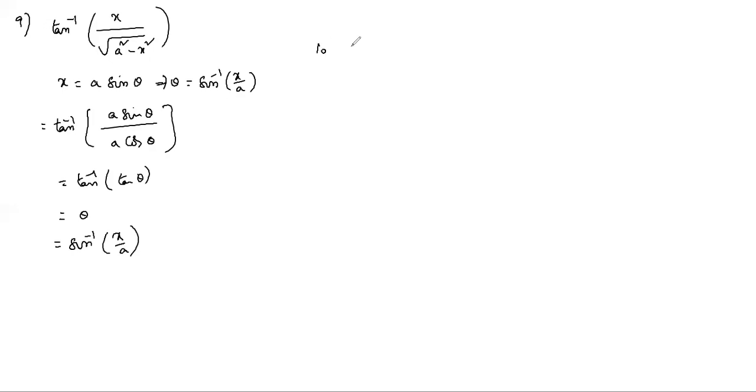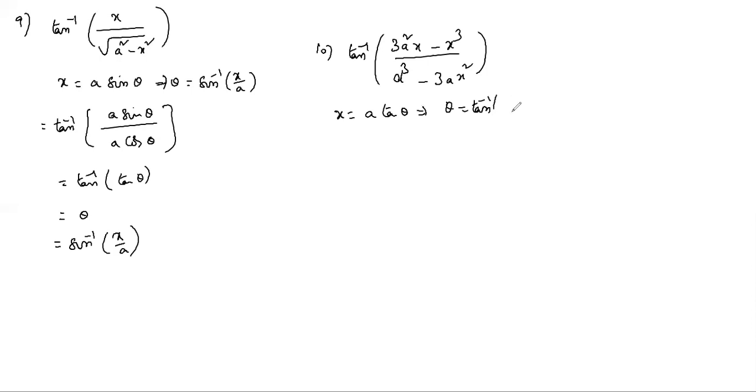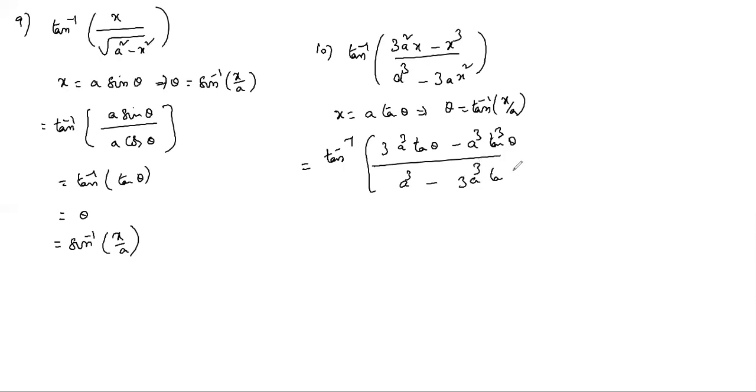Next, the 10th one: tan inverse of (3a square x minus x cubed) by (a cube minus 3a x square). Here you have to take x equals a tan theta, which implies theta equals tan inverse x by a. So it equals tan inverse of (3a square into a tan theta minus a cube tan cube theta) by (a cube minus 3a into a square tan square theta).